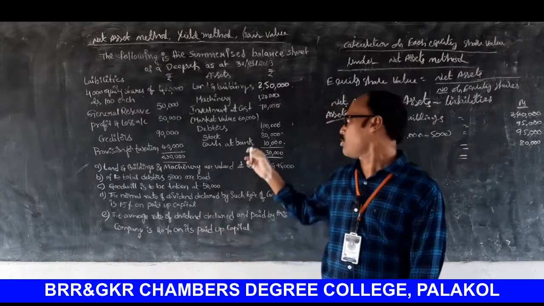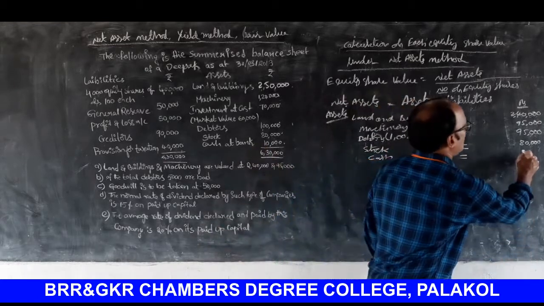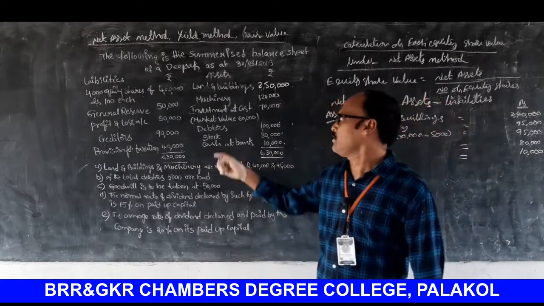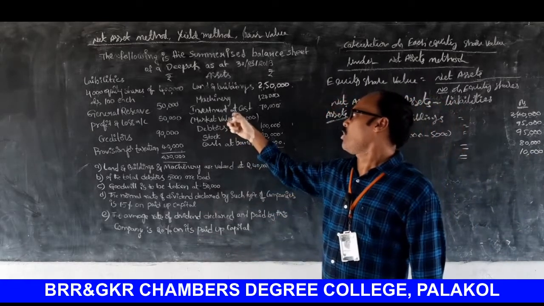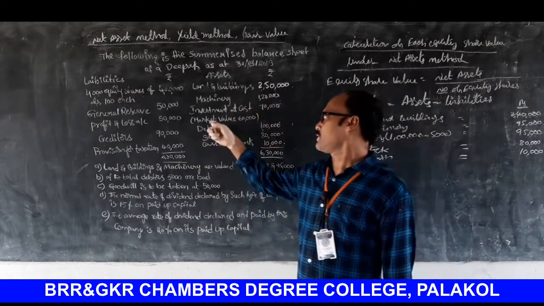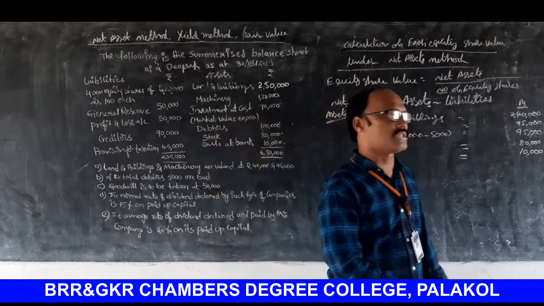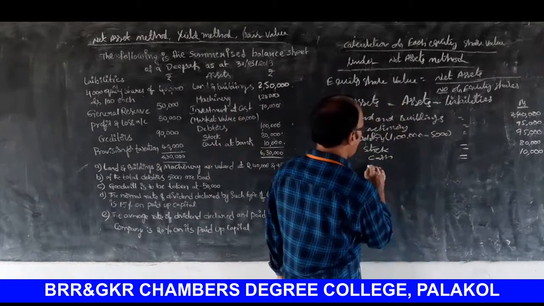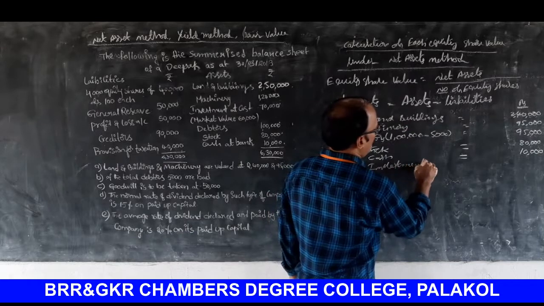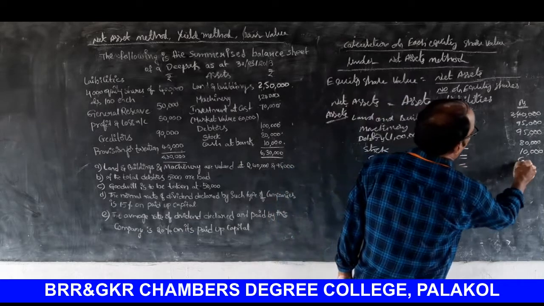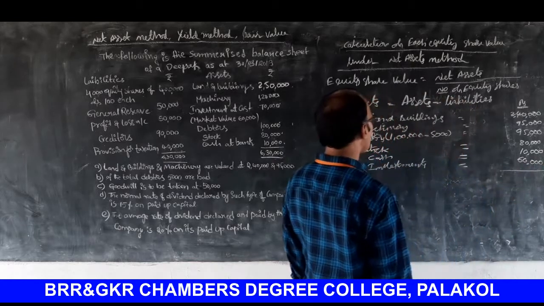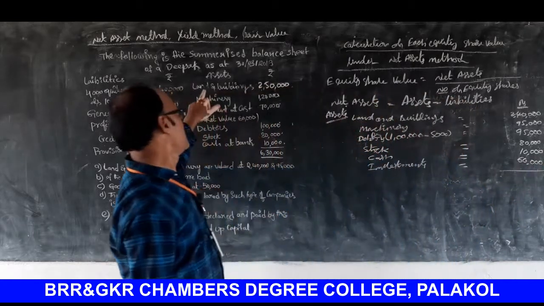Cash, how much? 10,000. Next one, another important one, investments. What is the value of investment? 70,000. But the market value of investments is 60,000. That's why investments 60,000. So look at the board please.